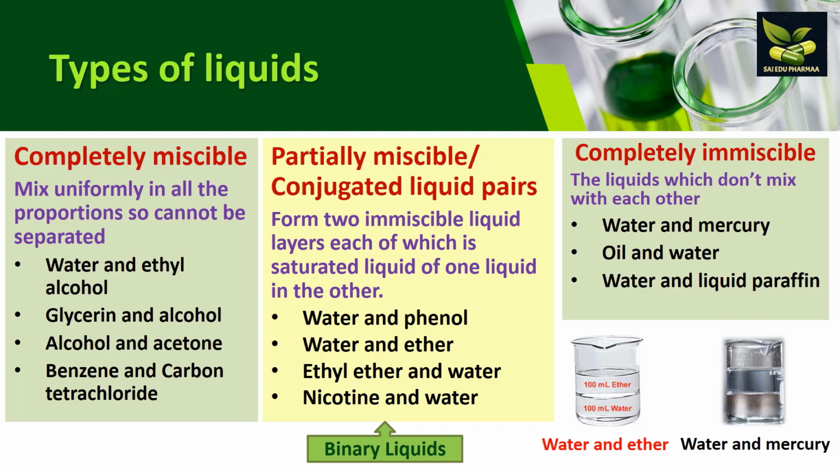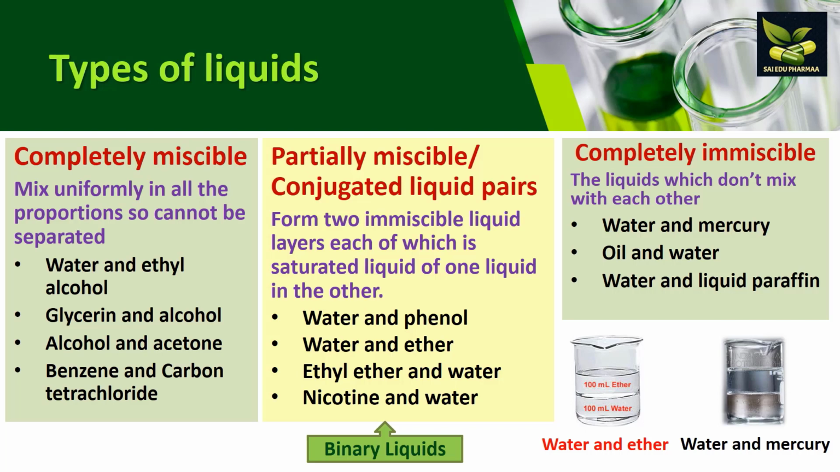First of all, we should know how many types of liquids we know pharmaceutically. In pharmacy, we divide liquids into three categories. First is completely miscible. As the name says, when we mix two or more liquids uniformly in such a way that they are completely mixed into each other and cannot be separated, like water and ethyl alcohol, glycerine and alcohol, alcohol and acetone, then benzene and carbon tetrachloride. They come under completely miscible liquids.